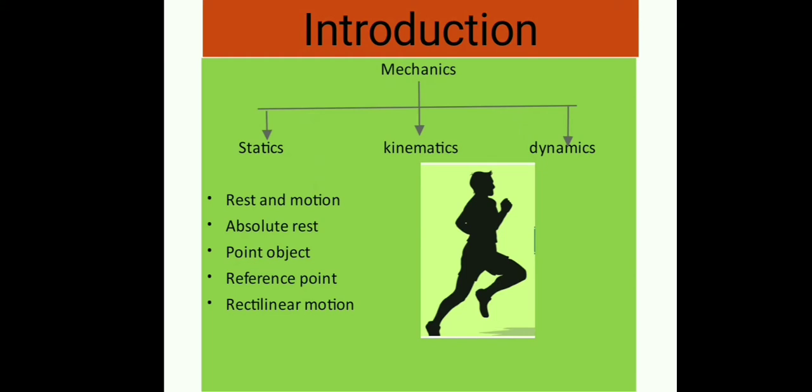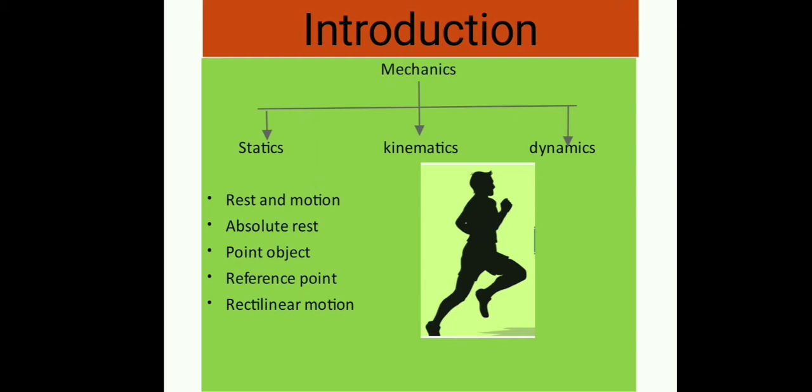Next one, point object. Now first of all we will go to the absolute rest. What is absolute rest? Actually, there is no object in the universe for which we can say that that object is in the position of absolute rest. Okay, there is no object in the universe. Now come to the point object. If the position of an object changes by a distance much greater than its own size in a reasonable duration of time, then the object may be regarded as a point object.